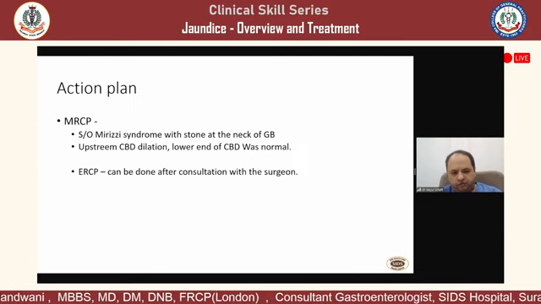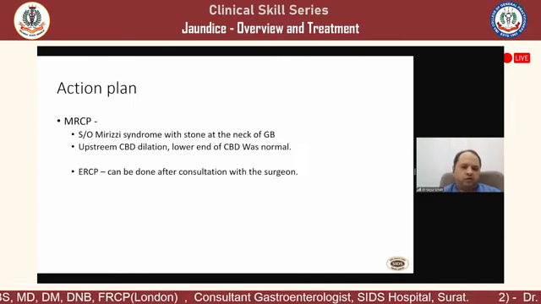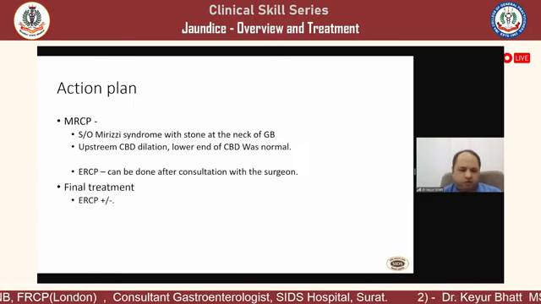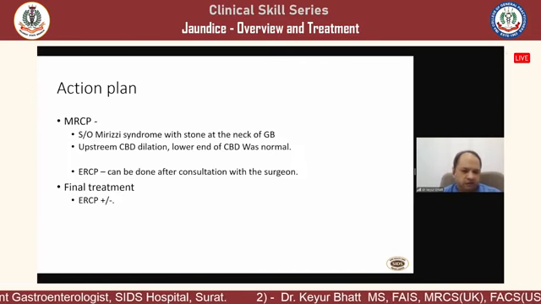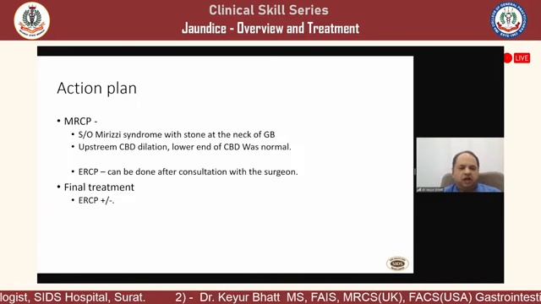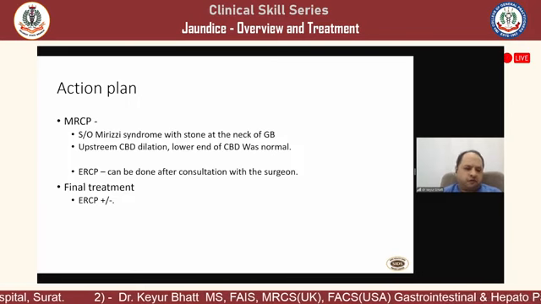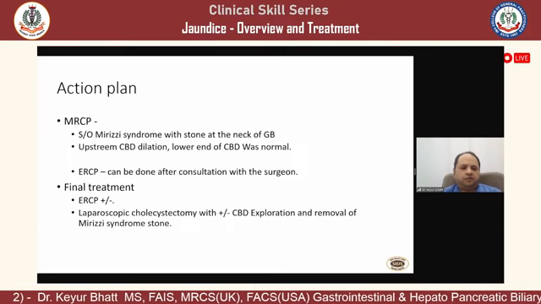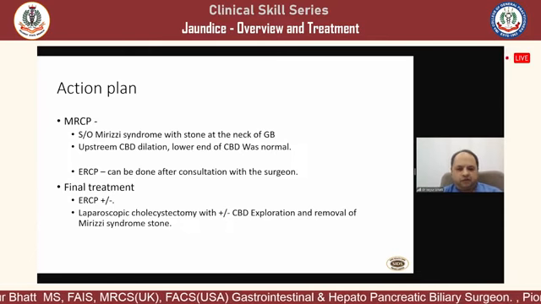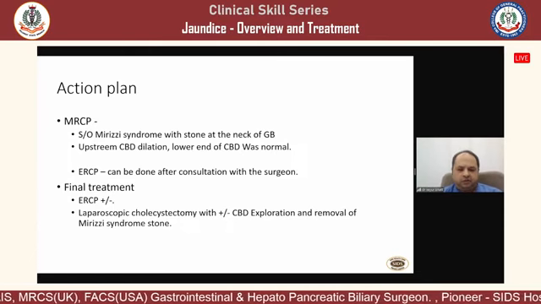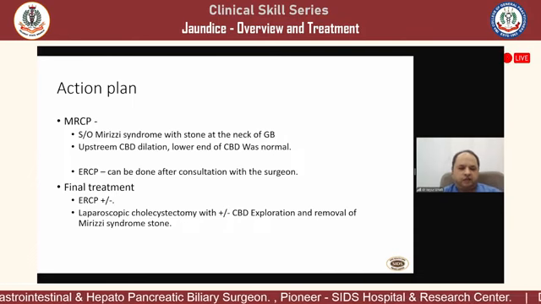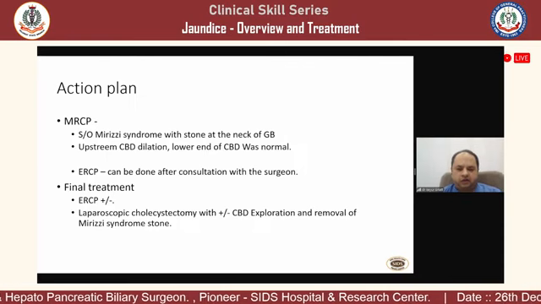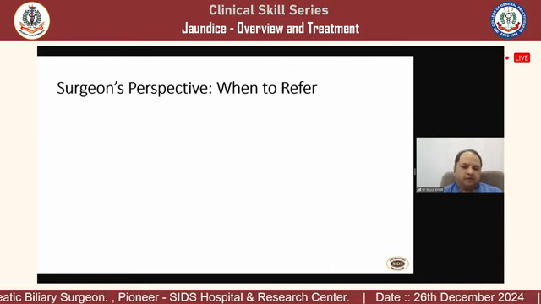So whether we should go for ERCP or go upfront with surgery, that is up to a surgeon or a consultant. But a final treatment plan could be ERCP plus or minus, depending on the situation, because there was an elevated count and fever. So it is better to go ahead with the ERCP followed by laparoscopic cholecystectomy. But if the stone is not removed with ERCP, it's a surgeon's responsibility to take off the stone which is lying halfway down in the CBD as well as in the gallbladder neck.